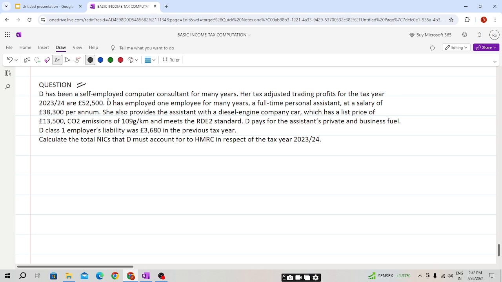Question: D has been a self-employed computer consultant for many years. Her tax adjusted trading profits for the tax year 23-24 are 52,500. D has employed one employee for many years, so one employee is also there in the business.